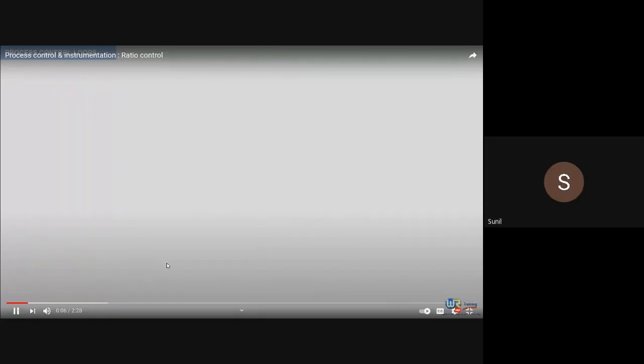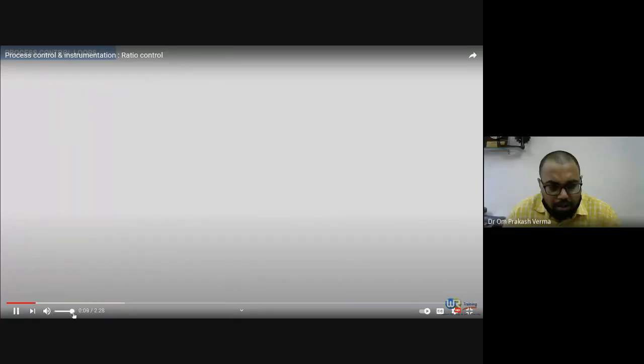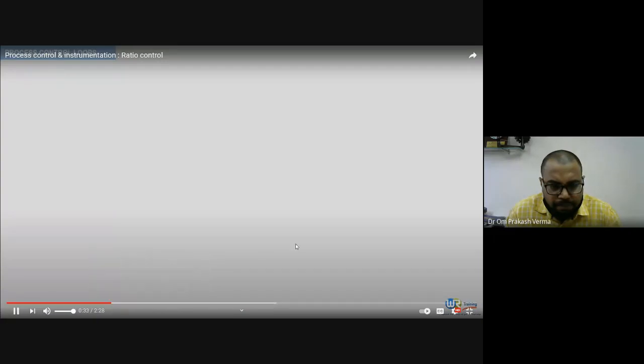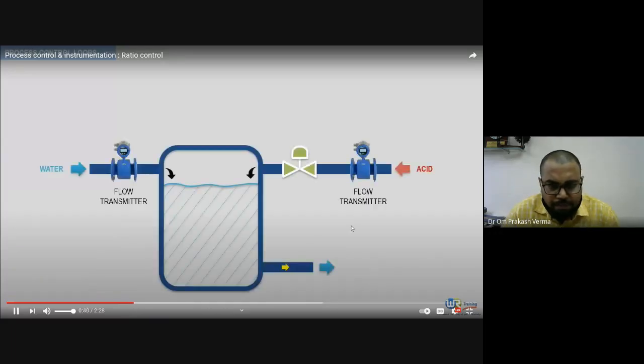...in which an acid must be diluted with water in the proportion 2 parts water to 1 part acid. If a tank has an acid supply on one side of a mixing vessel and a water supply on the other, a control system could be developed to control the ratio of acid to water. The water supply itself may not be controlled. This type of control system is called ratio control. This is illustrated in the following example.